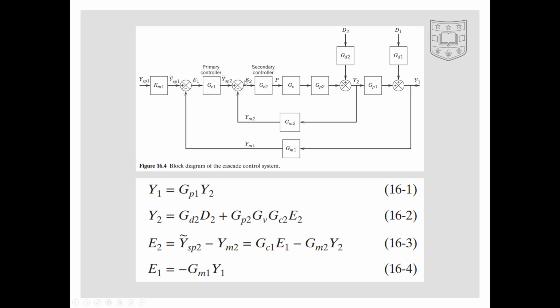Now here E2, the error in the fuel gas pressure, is equal to gc1 times E1 plus gm2 times y2. And now here E1, the error in the hot oil temperature, is equal to 0 because YSP1 is 0 minus gm1 times y1. Now, if we substitute all the equations, leaving only the variables y1 and d2, we get the transfer function relating y1 to d2.